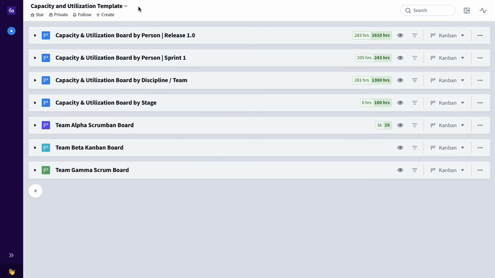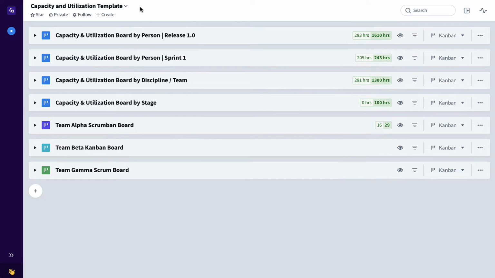That's where per person and per discipline capacity planning comes into play. This template will help determine if certain people are overallocated per sprint, milestone, or release. It can also show capacity per discipline for any time box you choose. Favro's capacity planning limits, combined with flexible boards, let you measure capacity versus scope any way you choose, and ensure you always have the right people with the right disciplines to deliver what you promise.